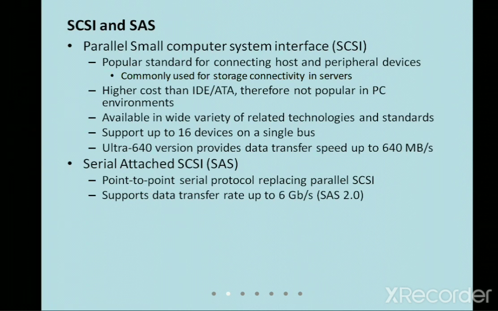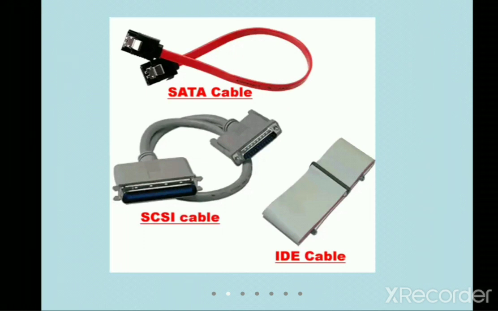You can see some images here. This is a SATA cable, and this is a SCSI cable. You can see that the previous Pentium processors used to have this one. And this is your IDE cable. It used to be gray in color, and it is used for parallel transfer of data. Once you return to college, if available, I can show you how they were connected from your CDs and so on. Whenever you wanted to transfer data from a hard disk drive or your computers, they used this one.